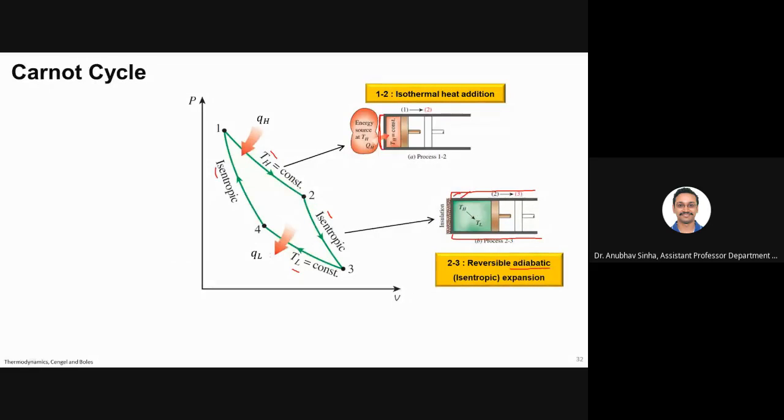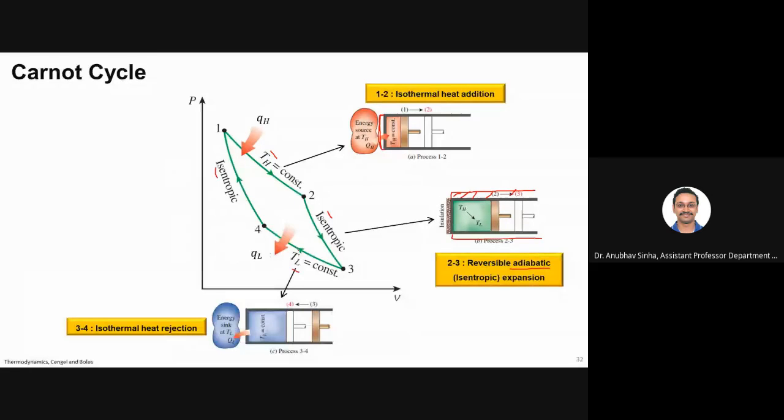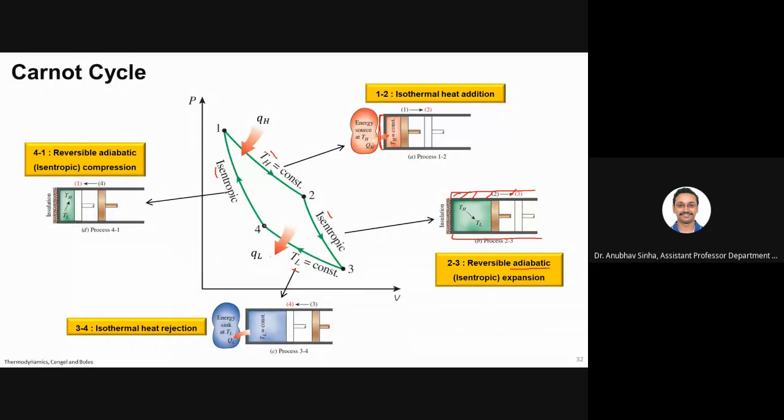That is the meaning of adiabatic. This is your second process. Third is contraction because of heat rejection, so the system goes back to state 4. The last step is isentropic or adiabatic compression, and the system finally goes back to the initial state 1 where we started.